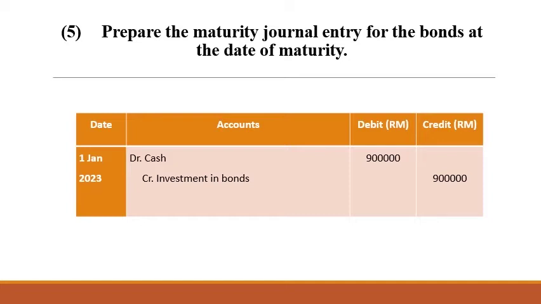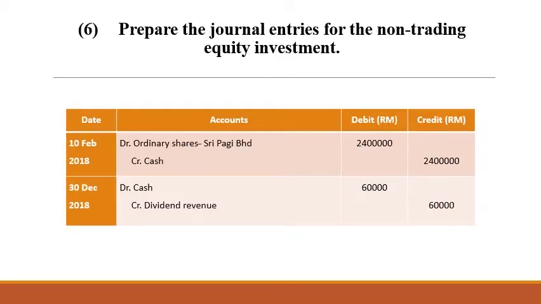At the date of maturity, which is on the 1st of January 2023, we will debit cash 900,000 ringgit and credit investment in bonds 900,000 ringgit. Question 6. Prepare the journal entries for the non-trading equity investment. On the 10th of February 2018, we will debit ordinary shares account at the value of 2,400,000 ringgit and credit cash account 2,400,000 ringgit. This is to record the purchase of ordinary shares.